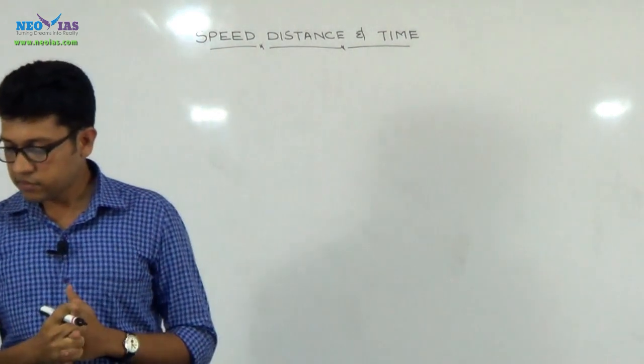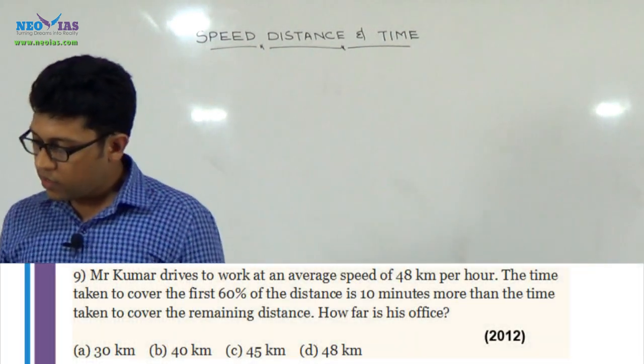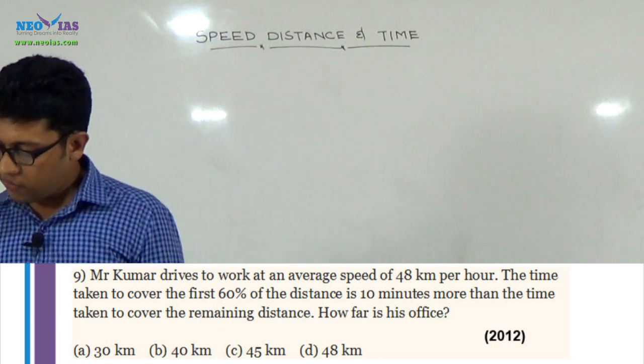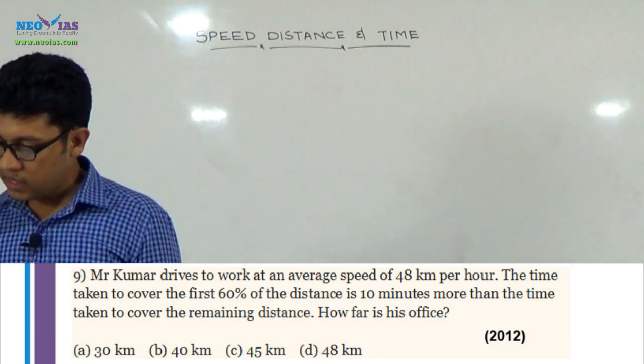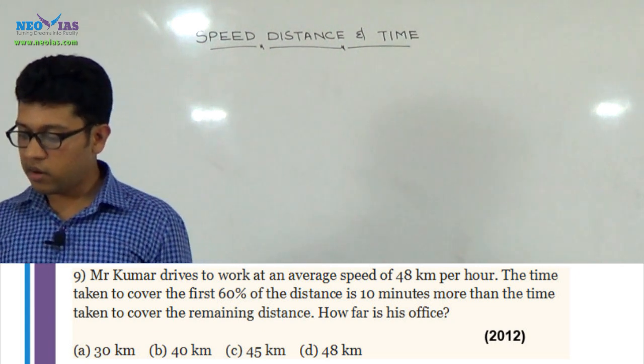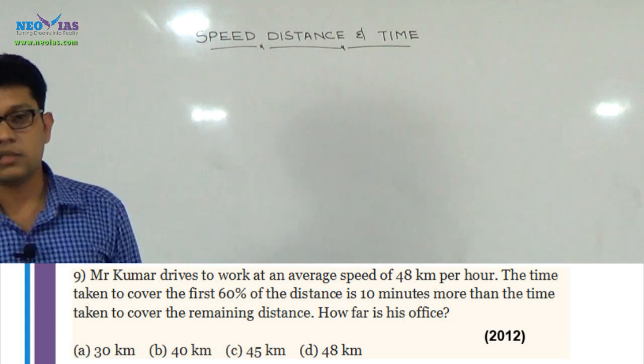Next question. Mr. Kumar drives to work at an average speed of 48 km per hour. The time taken to cover the first 60% of the distance is 10 minutes more than the time taken to cover the remaining distance. How far is his office? That is, Mr.